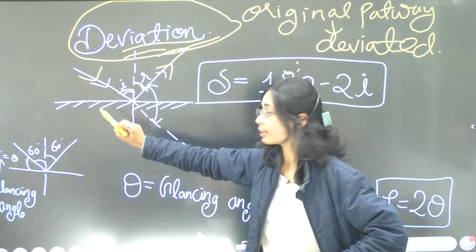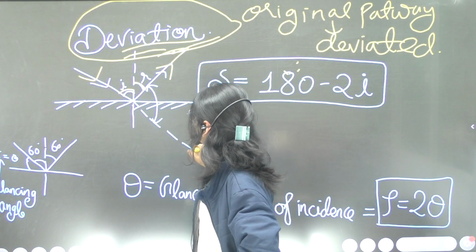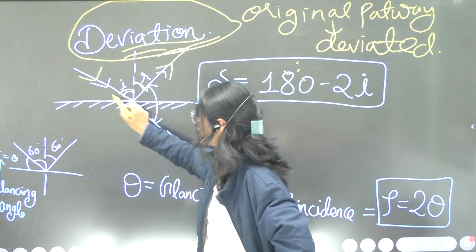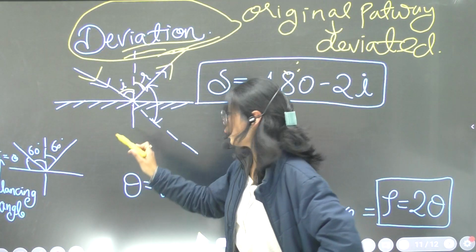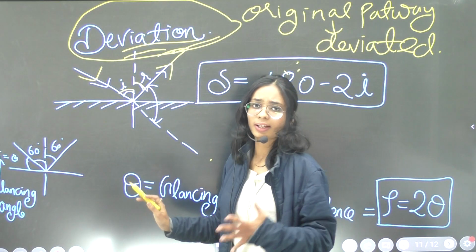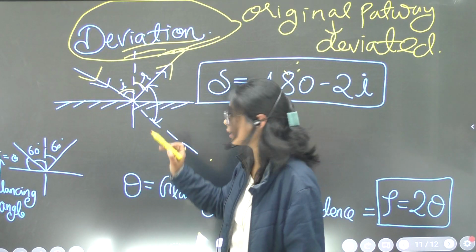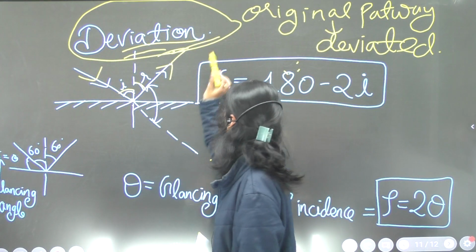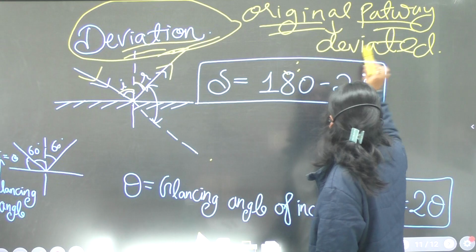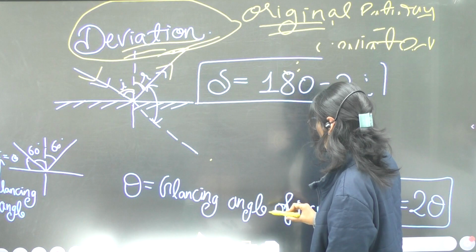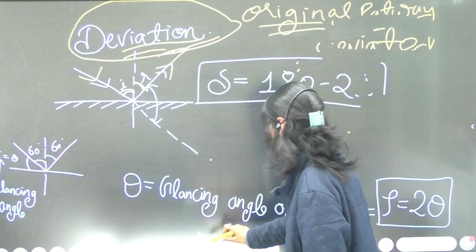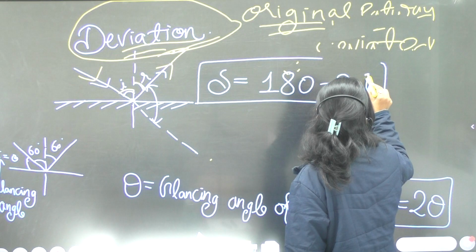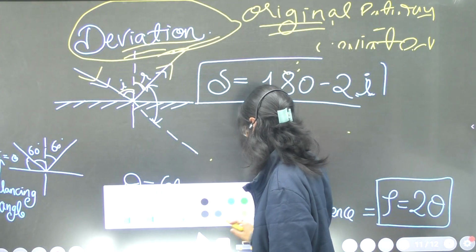But see clearly, the incidence ray is falling here, so according to us it must go in a straight line. But what is actually happening? It is getting deviated from its pathway. The original pathway is getting deviated.